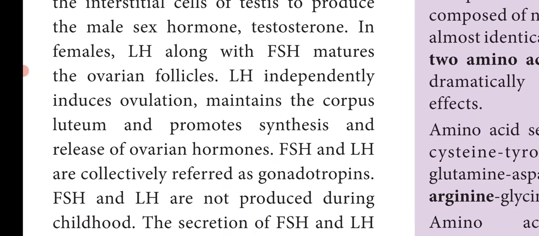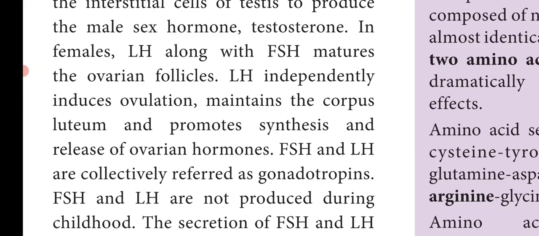And in females, the LH along with the FSH matures the ovarian follicles. LH, that is luteinizing hormone, also independently induces ovulation, that is the release of the Graafian follicle, and maintains the corpus luteum. So the empty Graafian follicle turns into a scar-like structure called the corpus luteum and promotes synthesis and release of the ovarian hormones. Mainly the ovarian hormones are synthesized under the influence of LH.